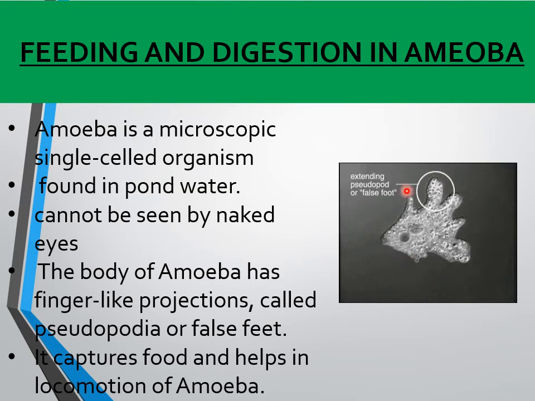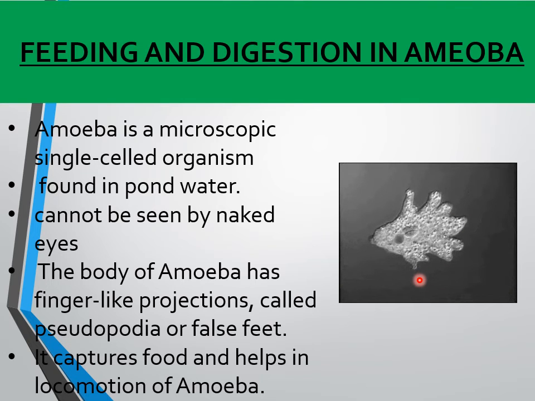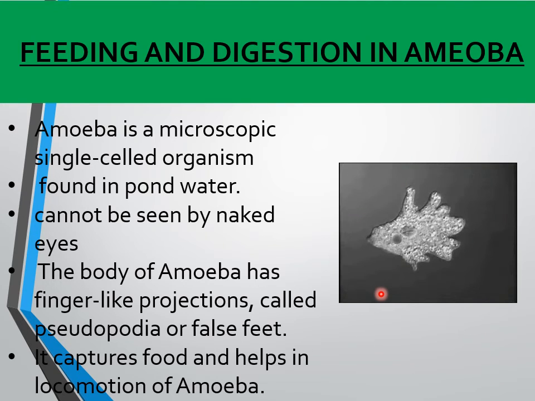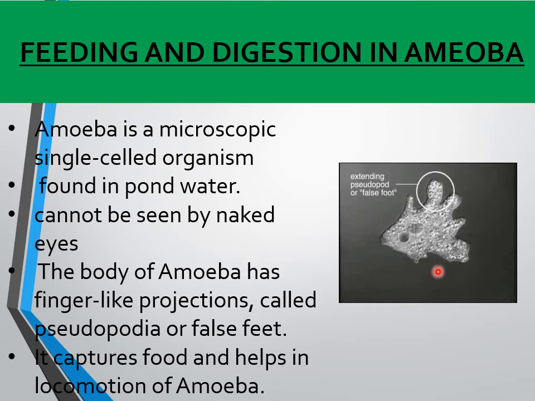These vacuoles actually include a food vacuole. So how does it take food? The food vacuole contains the food which is surrounded by water. The food of amoeba is small tiny plants or tiny animals.